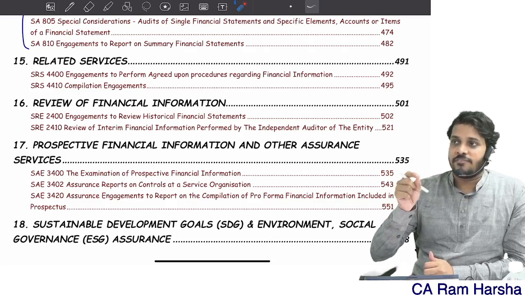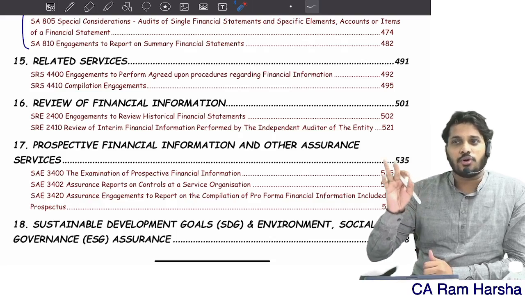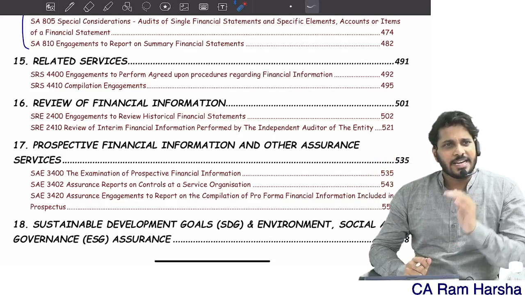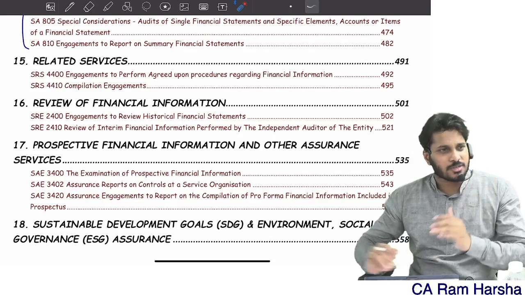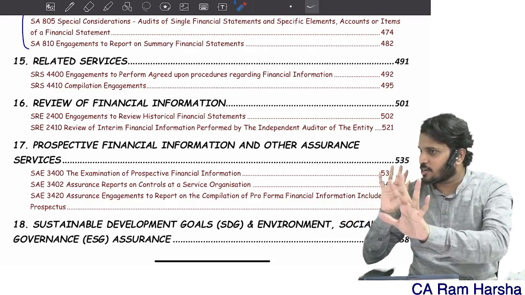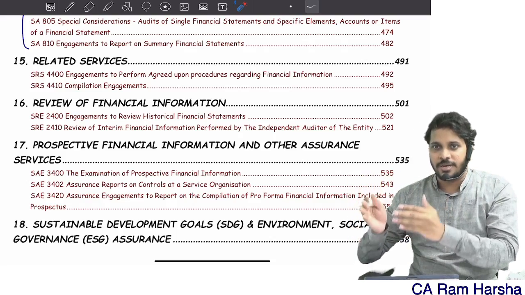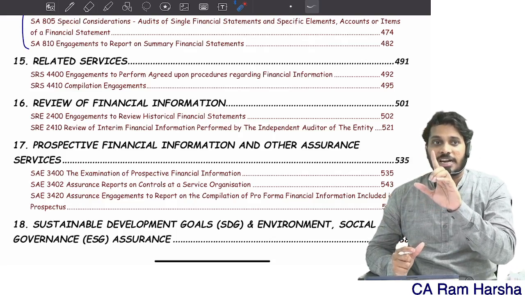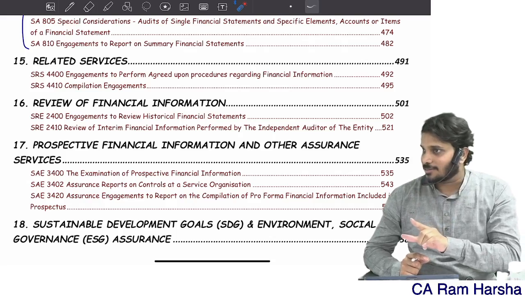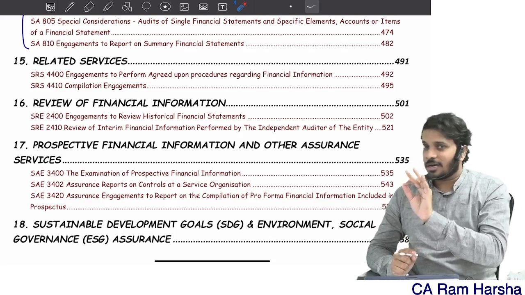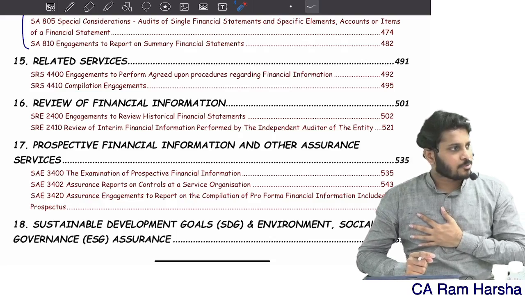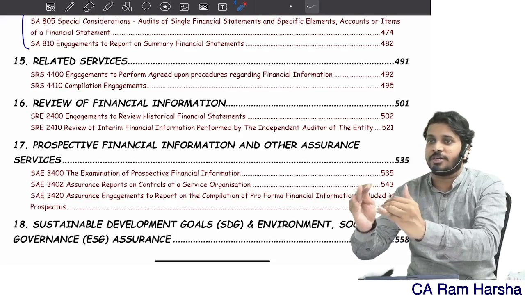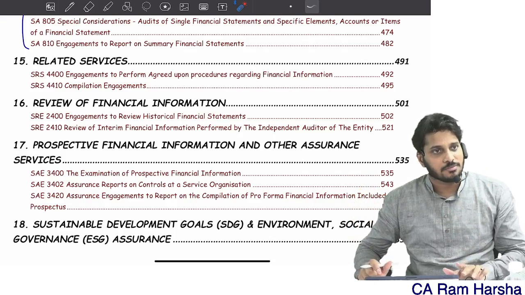Even if we are called to review only controls, it is also treated as an agreed upon procedure, because we both agree upon certain procedures that I need to perform. Agreed upon procedure means the auditor, nothing but the practitioner. In the standard we have to use the word practitioner, because we are not auditing anything. So in an agreed upon procedure, the practitioner and the management agree upon something to be done.